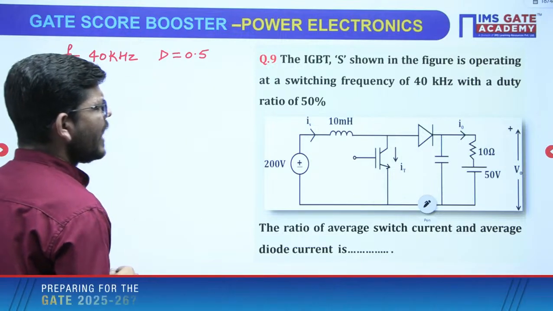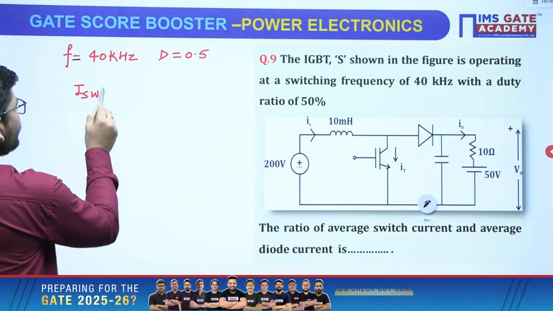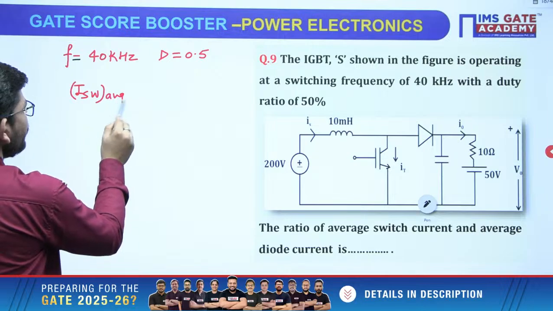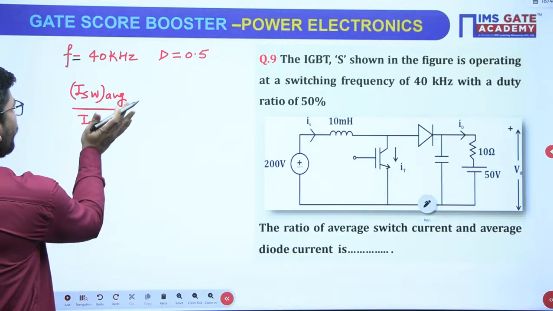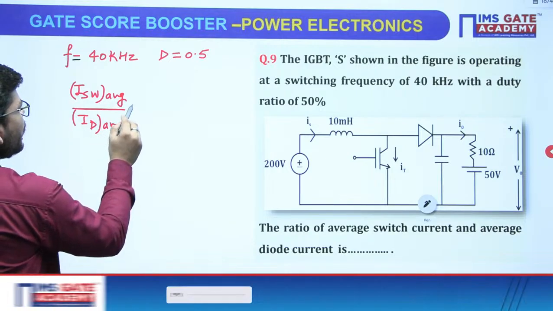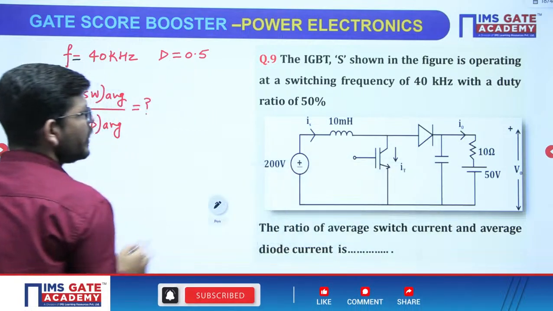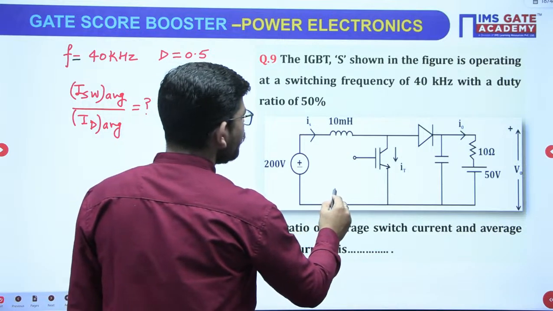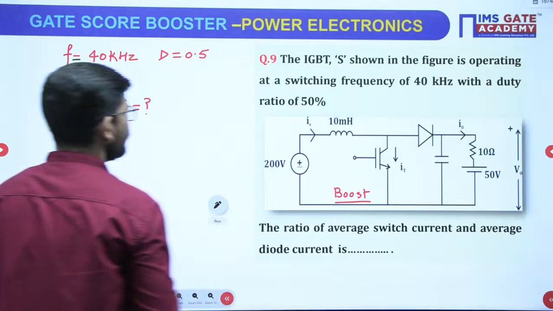The ratio of average switch current to the average diode current will be what? Okay, average switch current to average diode current ratio will be what? And what kind of converter do we have? We have a boost converter, right? This is the boost converter.